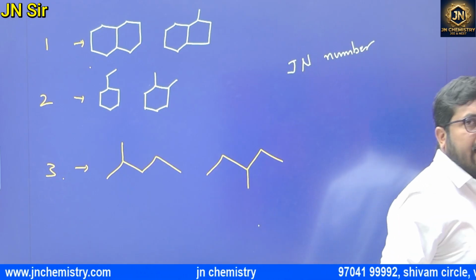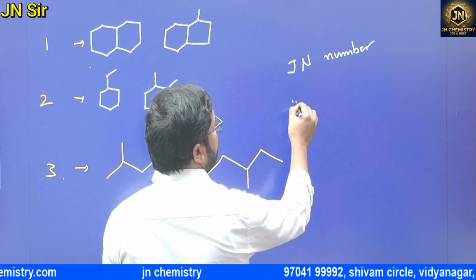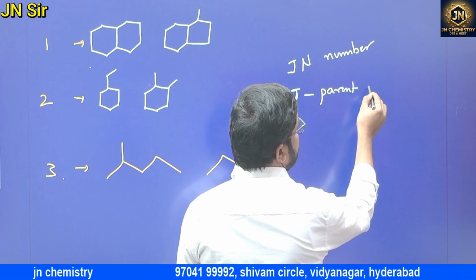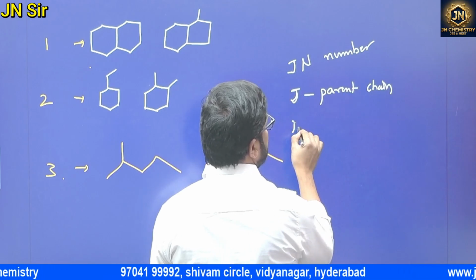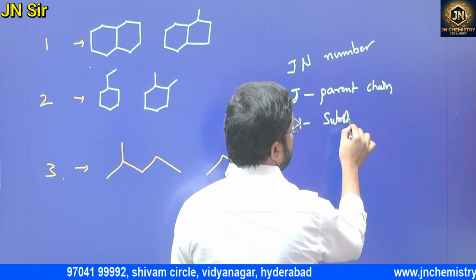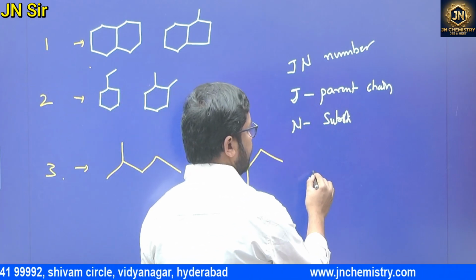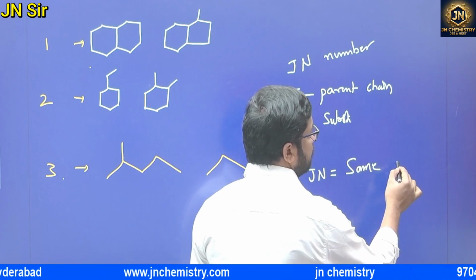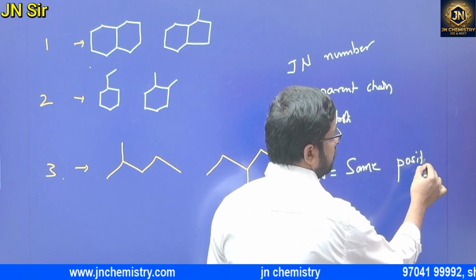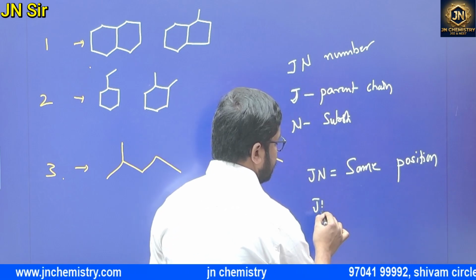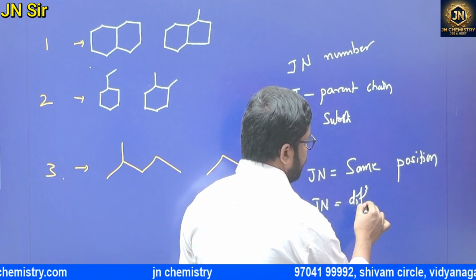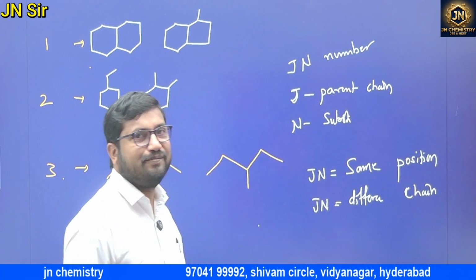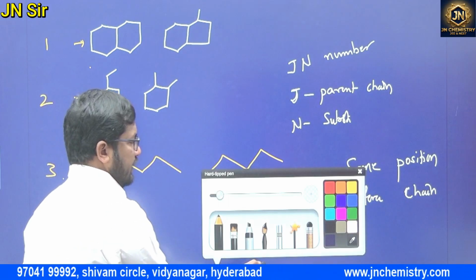What is J and what is N? J means parent chain. N means substituent. If the J number and N number are both the same, that is position isomerism. If the J number and N number are different, that is chain isomerism.